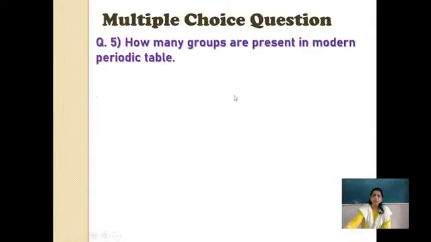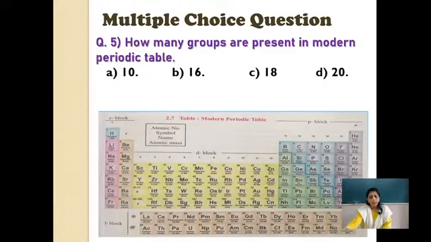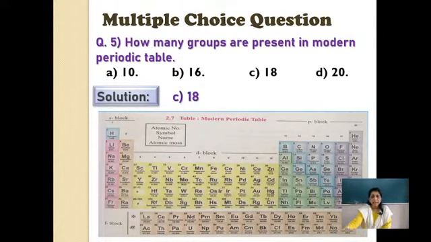Okay. Let us come to the next one. How many groups are present in the modern periodic table? In the same way as we discussed for periods, this is for groups. 10, 16, 18, 20. How many groups are there? See children, if you remember the SPDF blocks, then you will recall it very easily. In the S block, how many groups are present? D block? F block, are groups there or not? P block? With that revision, you will get the exact answer very quickly. The clue is still in front of you. And the groups are, yes, 18 groups in all in the modern periodic table.